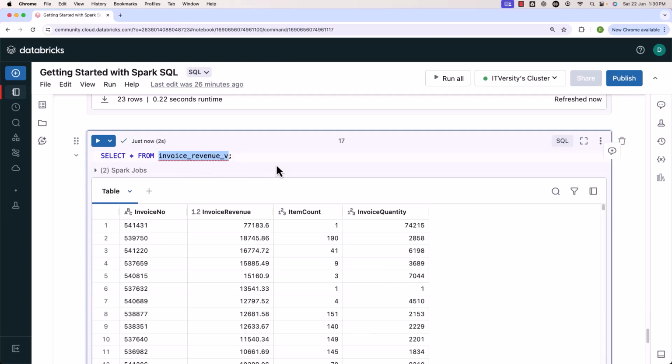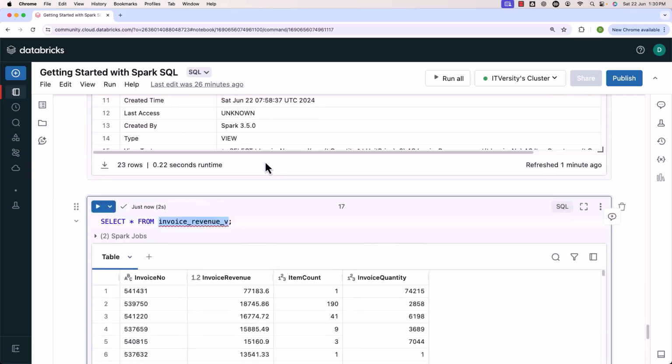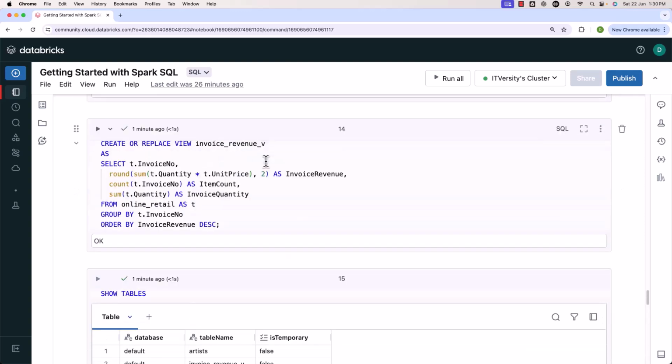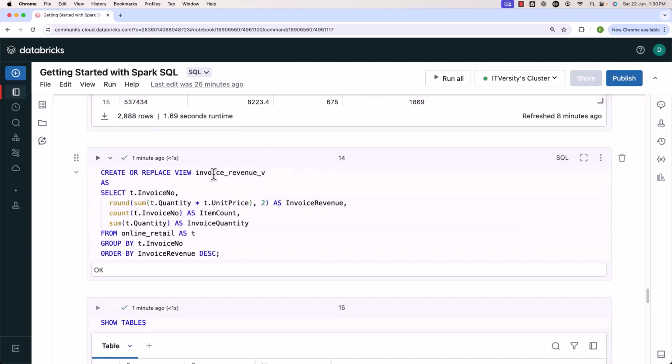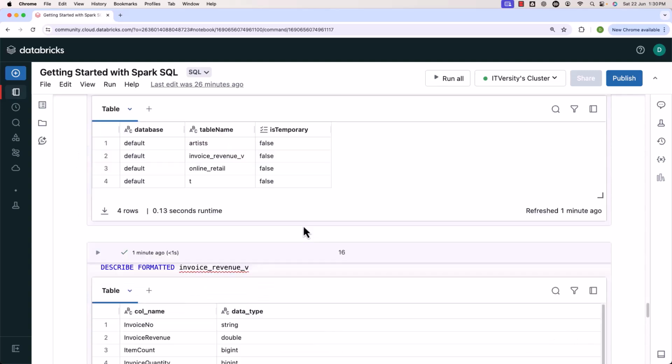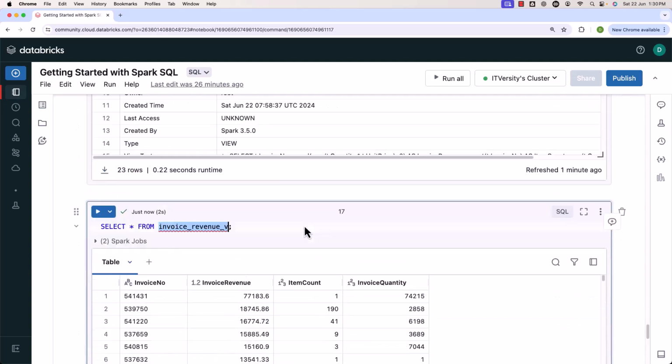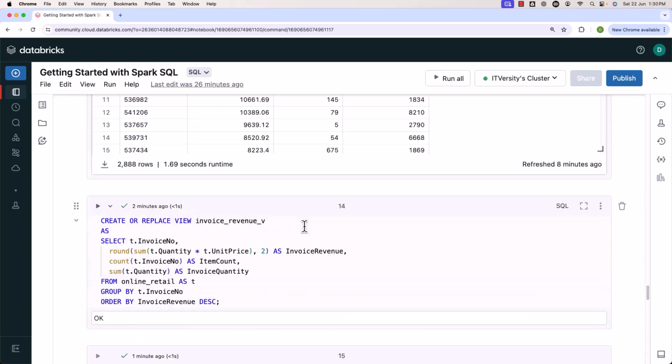Also, when it comes to Spark SQL, it not only supports regular views, it also supports temporary view. The difference is the temporary view will be gone once the session is closed. Again, you have to create and then take it forward. But if you don't specify temporary while creating the view, that means the view is permanent. It will be there even when you restart the cluster. Yeah, we have gone through the details with respect to views. Now let's also get into the details with respect to CTE. When it comes to syntax related to CTE, it will be something like this. First, let me copy the logic here.